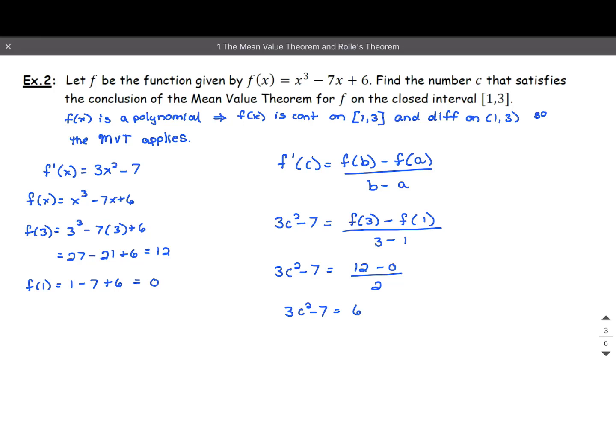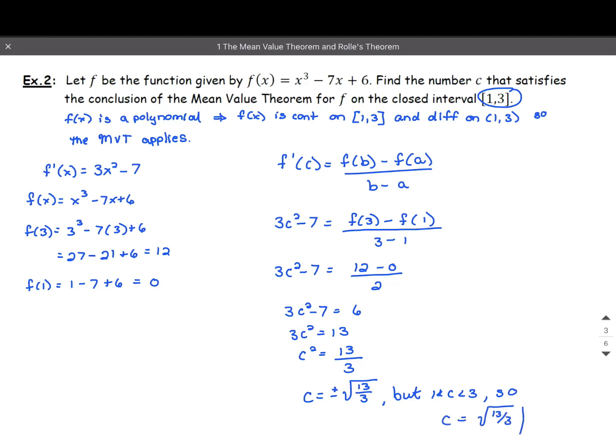Now we need to solve for c. So we're going to add, then we're going to divide by 3. Now when we take the square root, we get two answers, the positive and negative square root of 13/3. But remember, c has to be in that interval between 1 and 3. So c is only the positive square root of 13/3. That is the one number where the derivative is the same as the average rate of change.